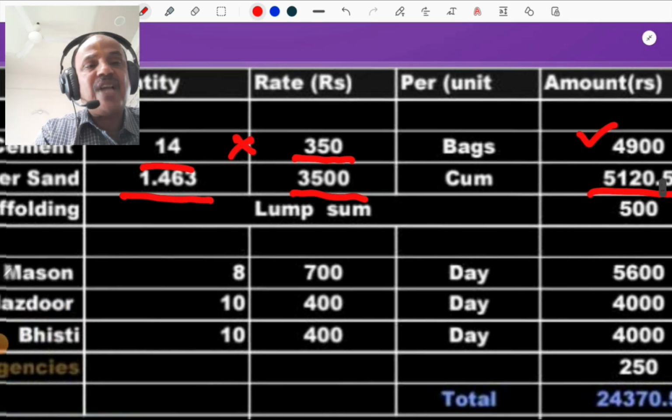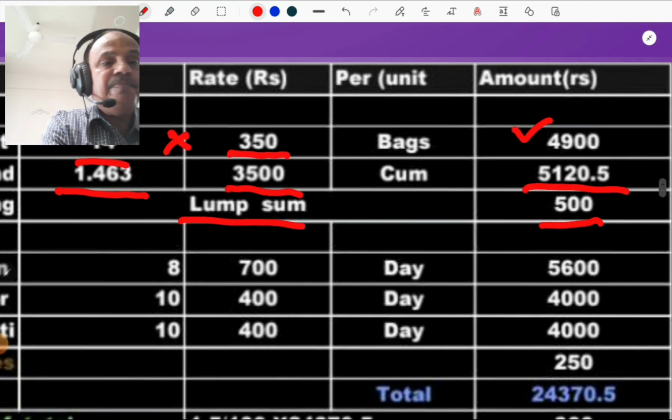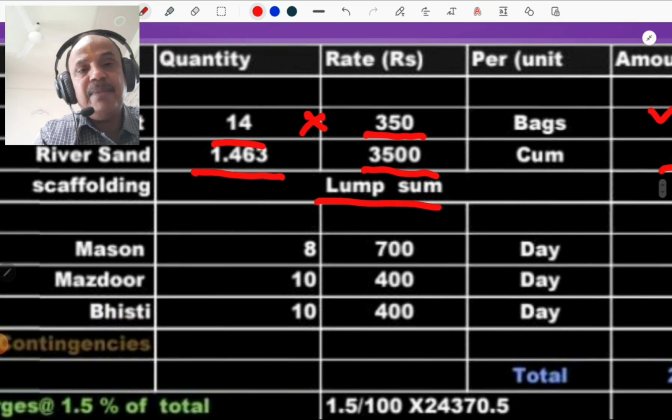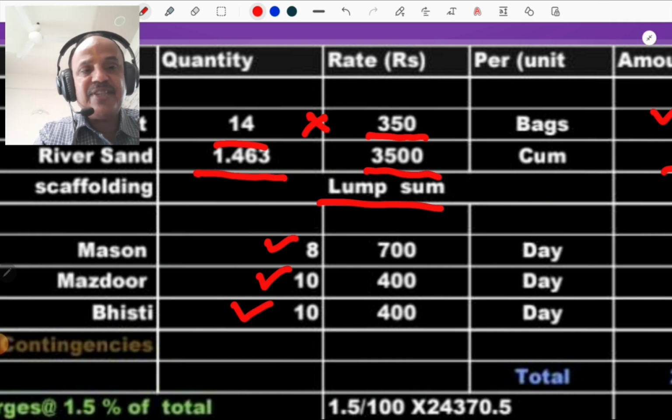Then add for scaffolding or centering lump sum, that is 500. Then we go for the labor. We already considered the labor for mason: 8 masons are required, 10 Mazdoor and 10 Bhisti, as considered in our first lecture. The rate of mason is 700 and of Mazdoor is 400. You may consider 500 nowadays, and Bhisti also 500 or 400.